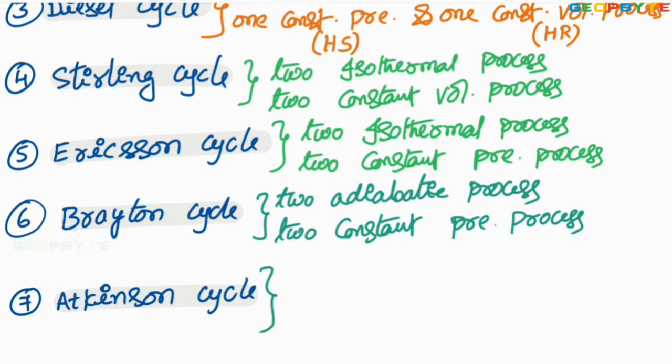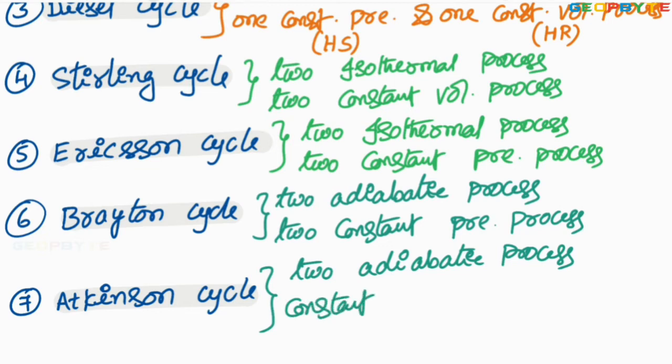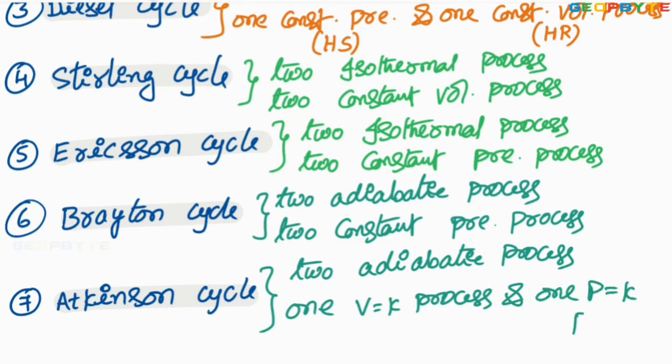Atkinson cycle consists of two adiabatic processes, one constant volume process, and one constant pressure process. So these are all the processes connected to different thermodynamic cycles.